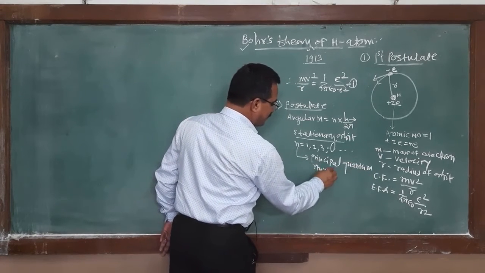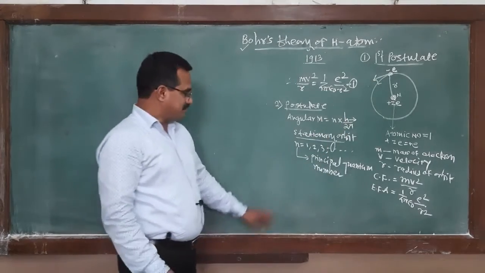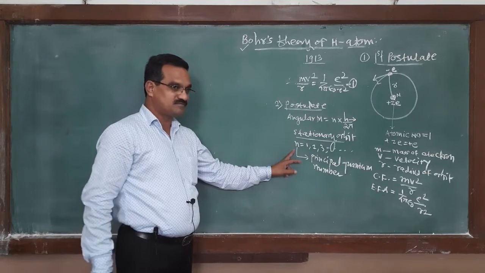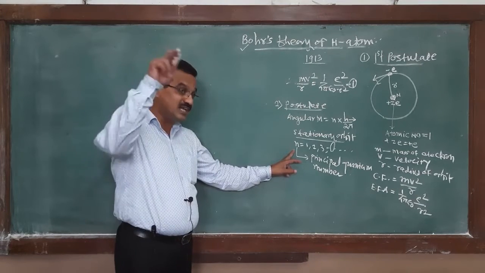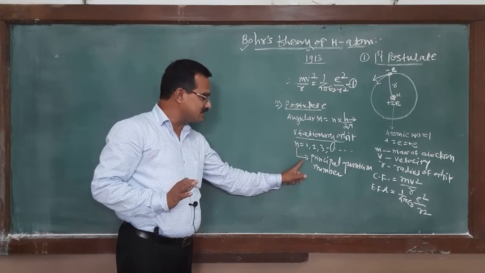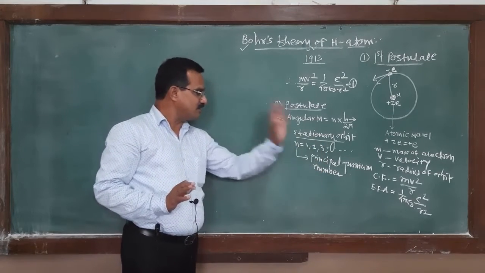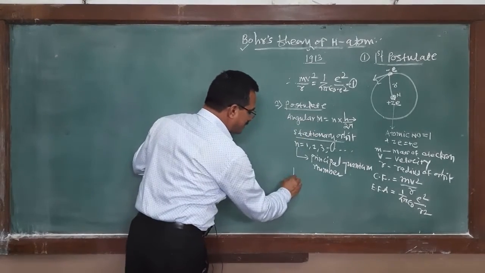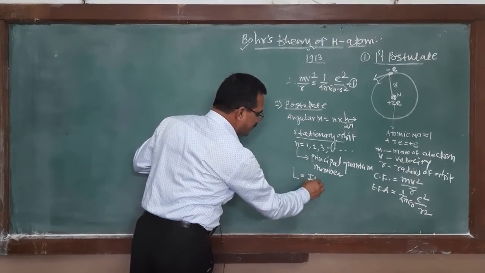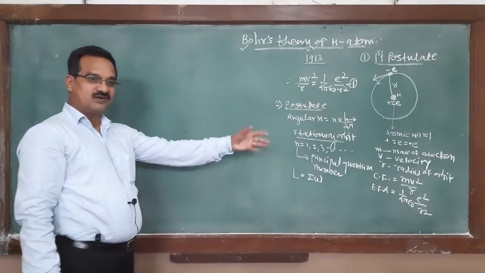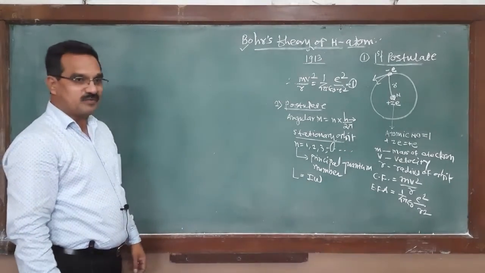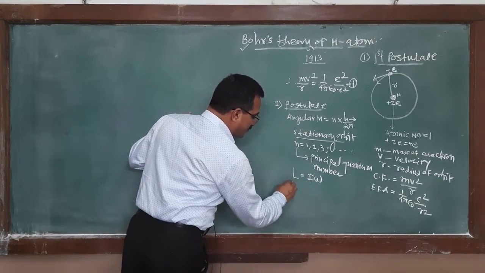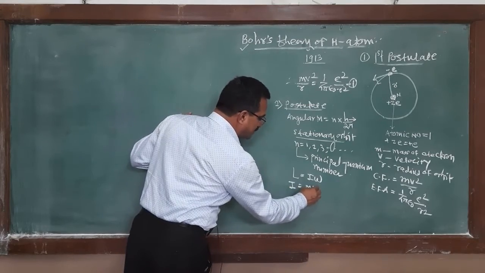This number indicates the number of the orbit and what is the energy of that orbit. That is indicated by this number, and that's why it is called a principal quantum number. Again, you remember that angular momentum L is equal to I omega. We know the relation. And what is I? Moment of inertia. Moment of inertia must be equal to mass multiplied by r square.